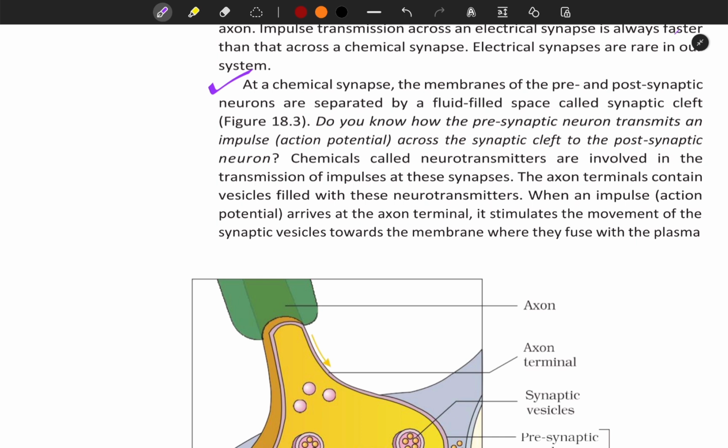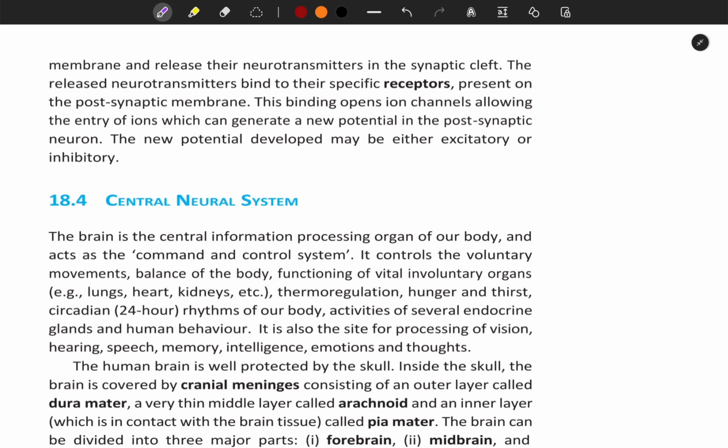Do you know how the presynaptic neuron transmits an impulse, that is action potential, across the synaptic cleft to the postsynaptic neuron? Chemicals called neurotransmitters are involved in the transmission of impulses at these synapses. The axon terminals contain vesicles filled with these neurotransmitters. When an impulse arrives at the axon terminal, it stimulates the movement of the synaptic vesicles towards the membrane, where they fuse with the plasma membrane and release their neurotransmitters into the synaptic cleft.